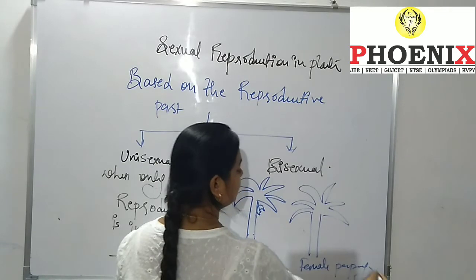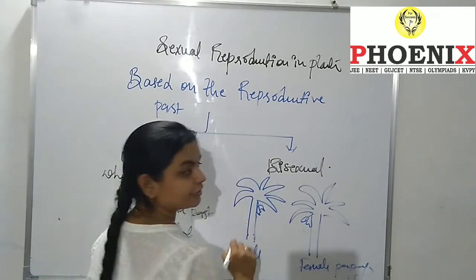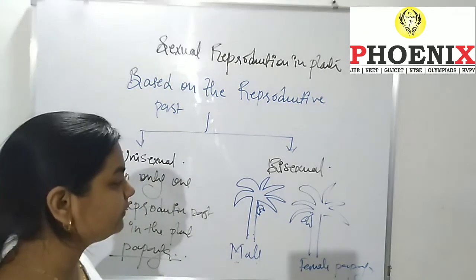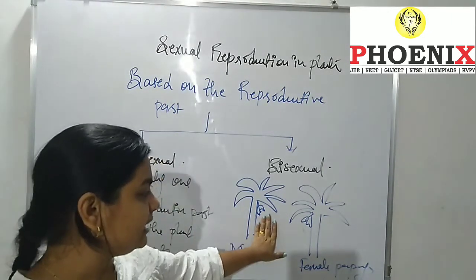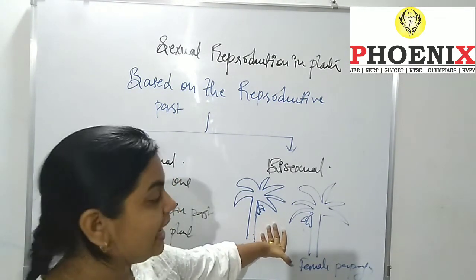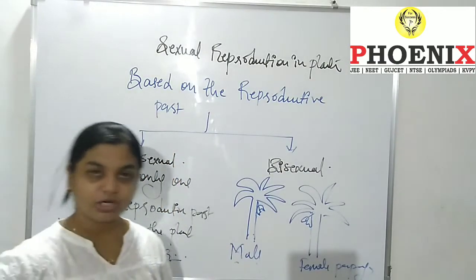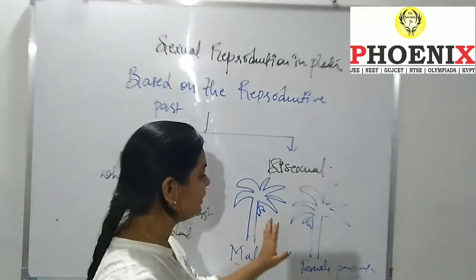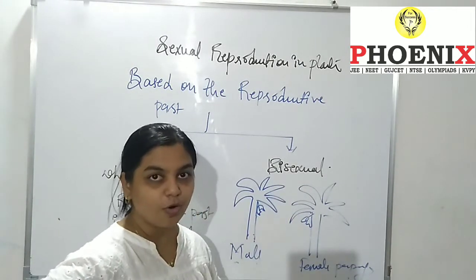Now what exactly is happening is that both of them are blooming a flower, but this flower only has the male reproductive part, and this flower only has the female reproductive part. Got the point? So it is going to produce the anther, and it is going to produce the ovule.